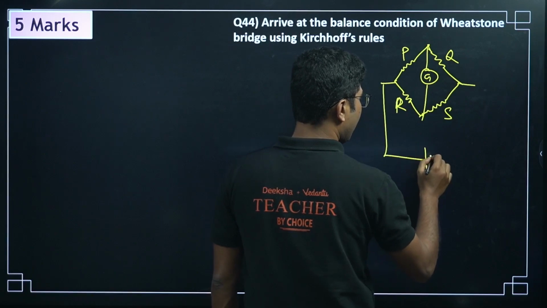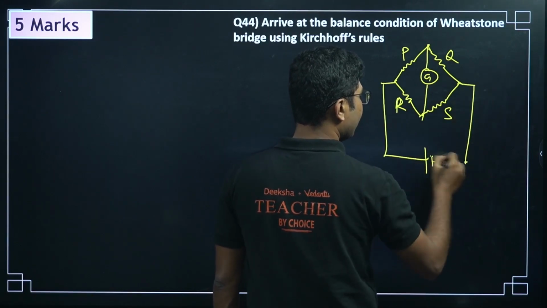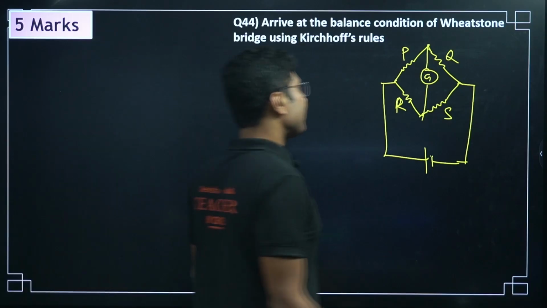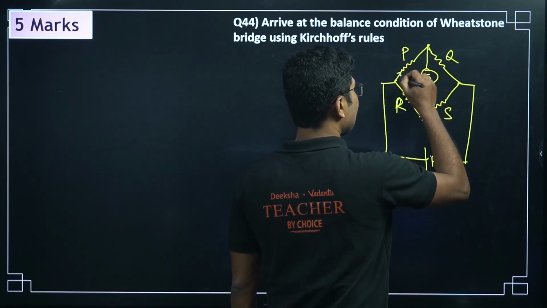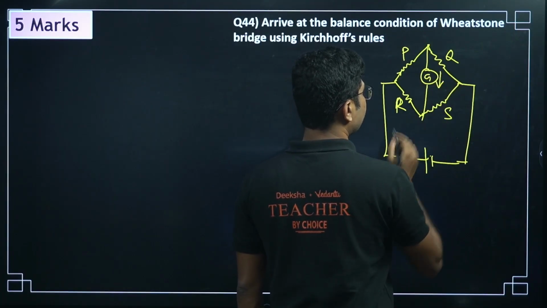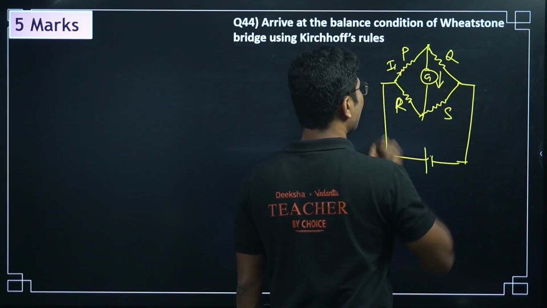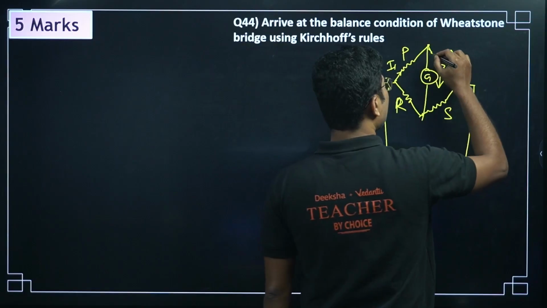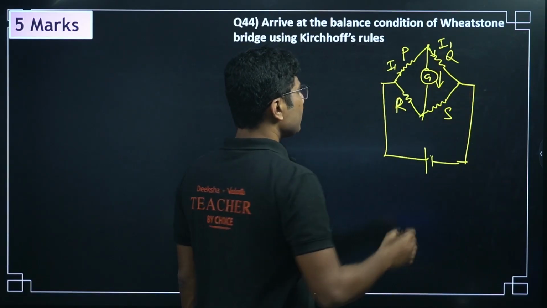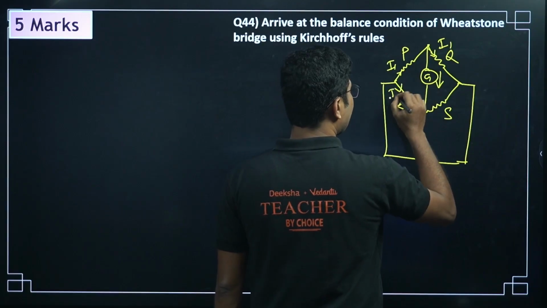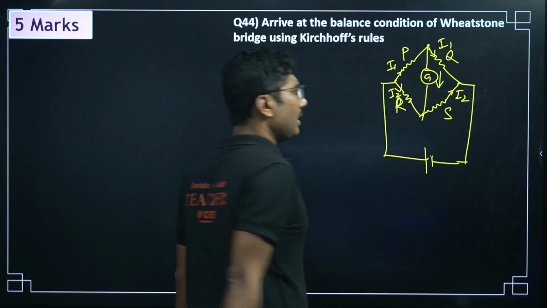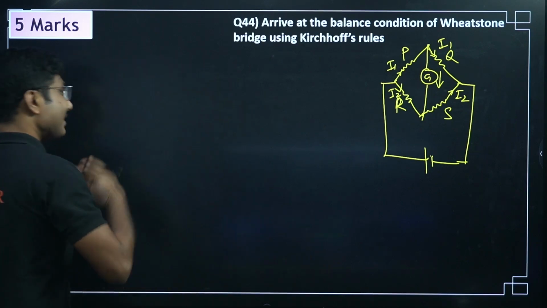You connect this to a battery. Now remember that when the Wheatstone bridge is in balanced condition, in that case the current through the galvanometer Ig must be equal to 0. So if this current is I1, then in the balanced condition the current through this will also be I1. If this current is I2, no current passes through this, meaning the current through this will also be I2.